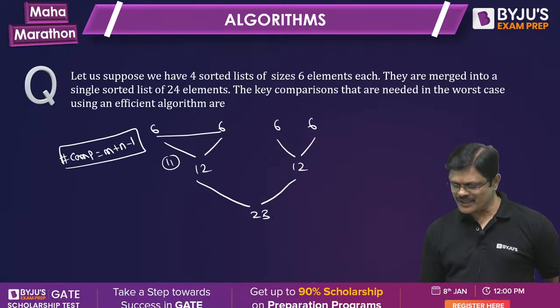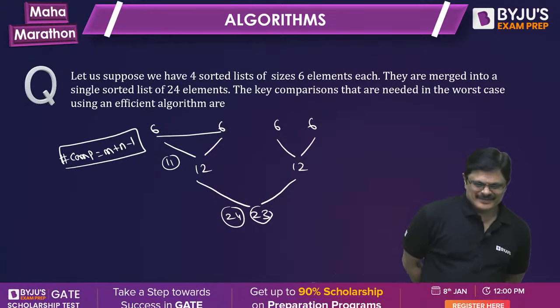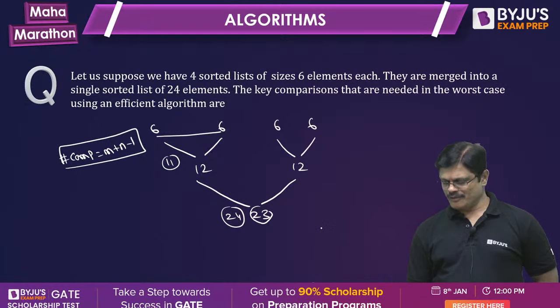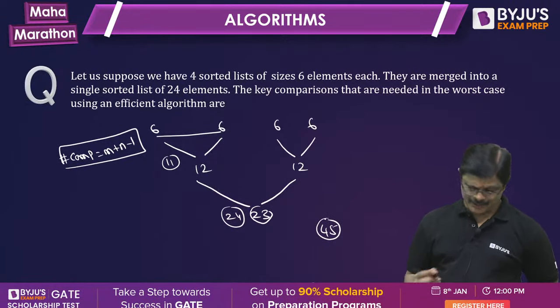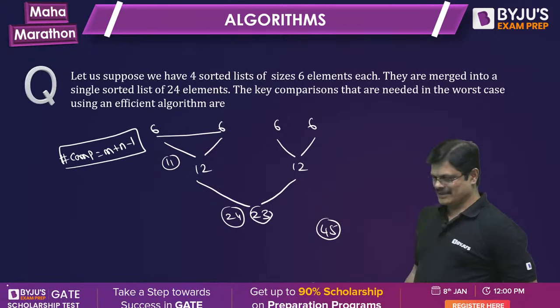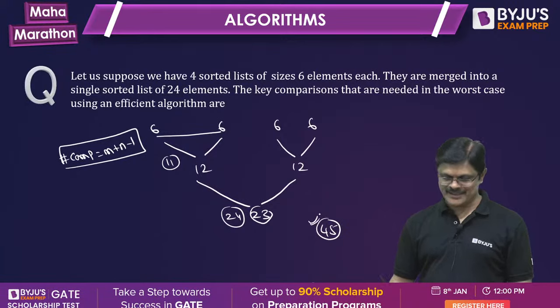Of course, the total here 24 will be there. So 23 plus 22, 45 is the answer. You are correct, sir. I had taken it wrong. Forty-five is the correct answer.